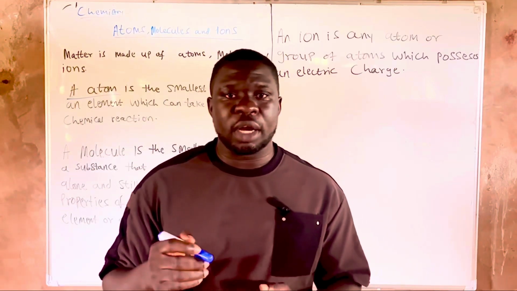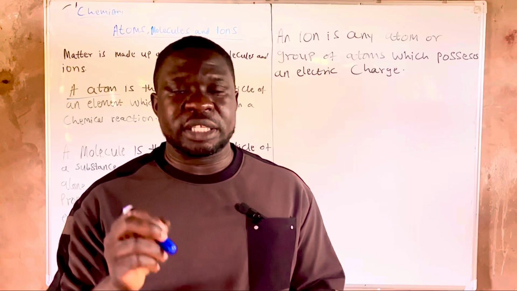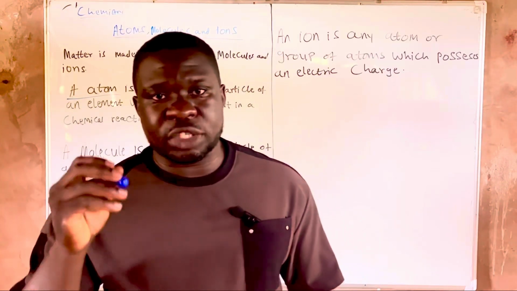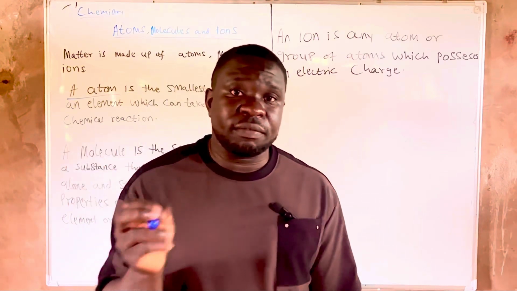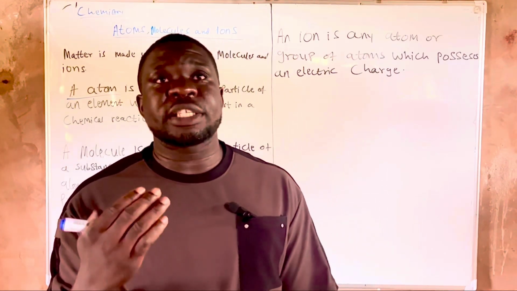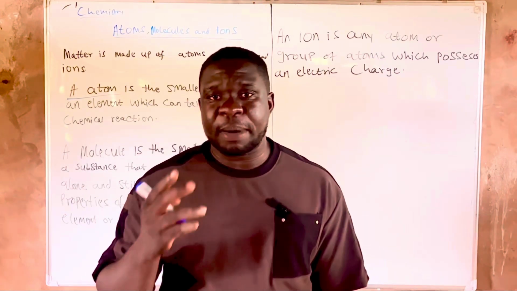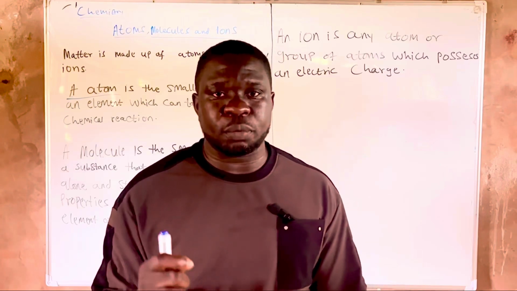So as long as the particle can still take part in a chemical reaction, then we say that it is an atom. An atom is actually very, very tiny, so tiny that we can't even see it with our naked eyes. But as long as it can take part in a chemical reaction, then it is still an atom.